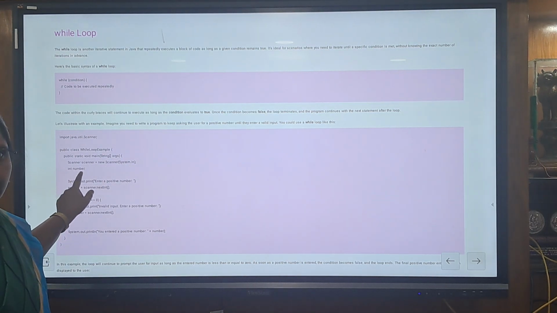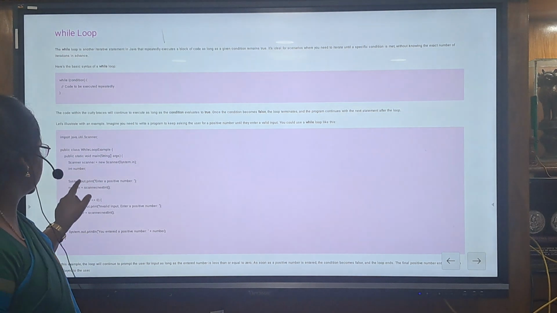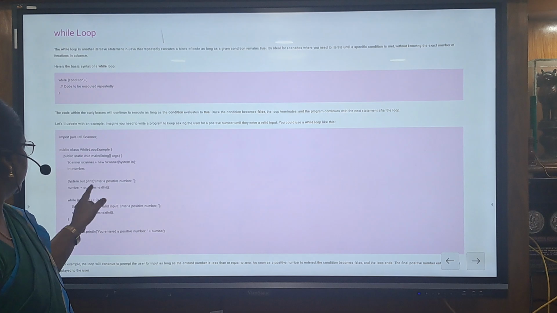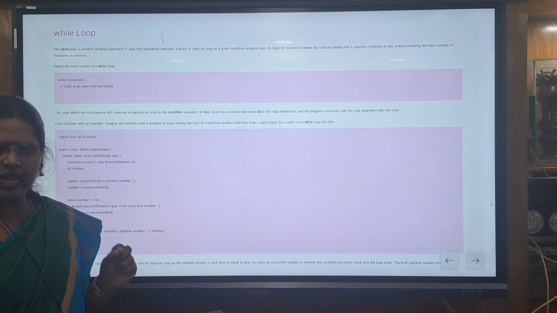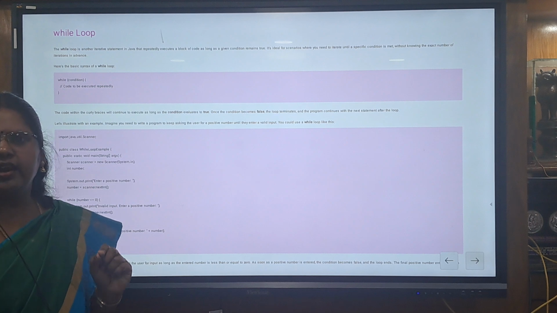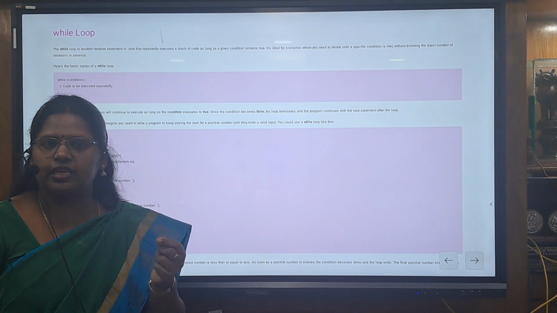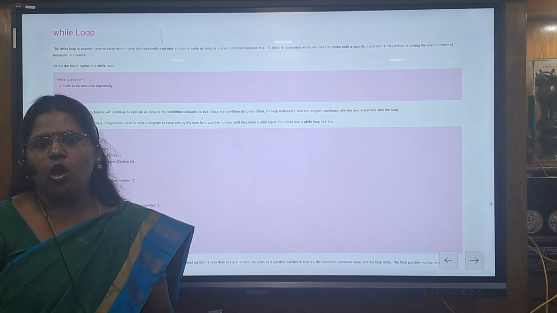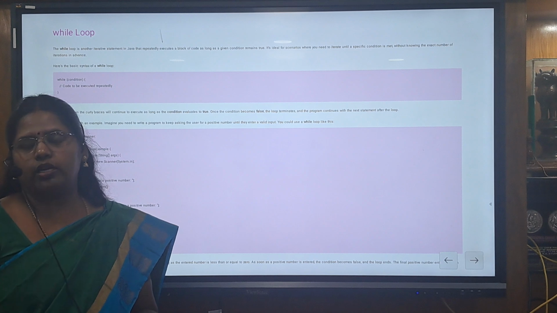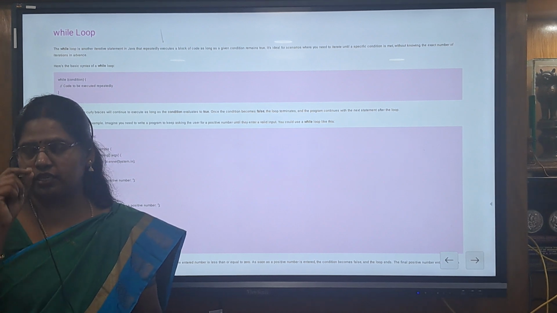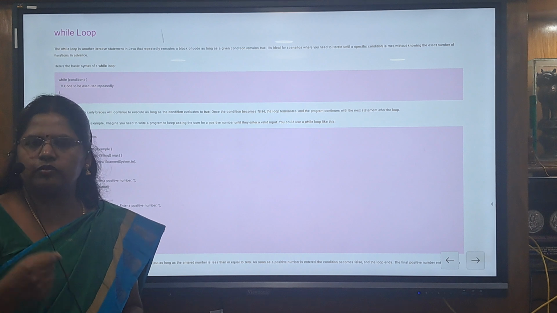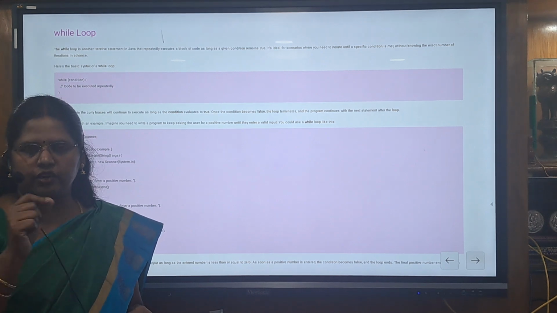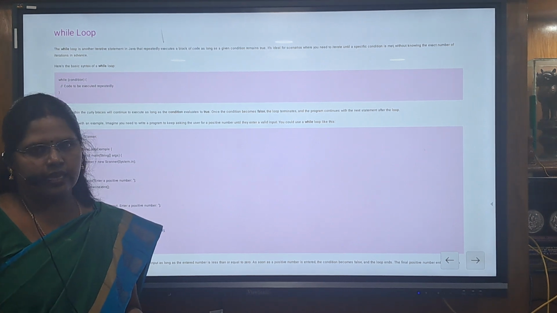We are declaring one variable, number, as an integer variable, and we are getting a positive number with scanner.nextInt. Scanner is the system defined class, and nextInt is the system defined method present inside the Scanner class. The system defined classes all start with a capital letter. Java is a case sensitive language, so while using system defined classes and methods, we have to find the difference between the small letter as well as the capital letter.